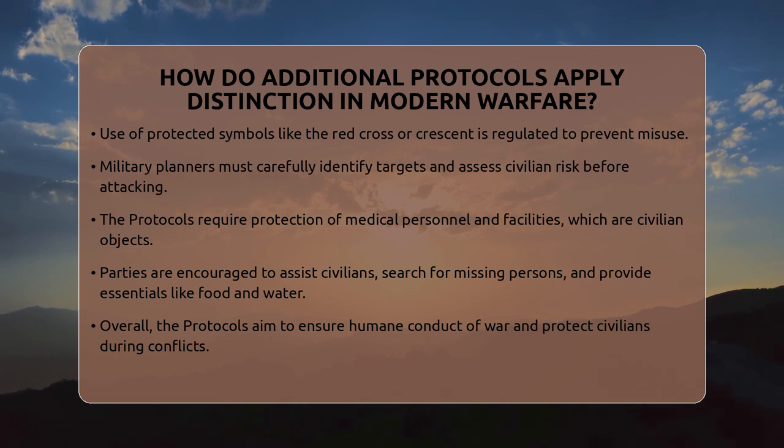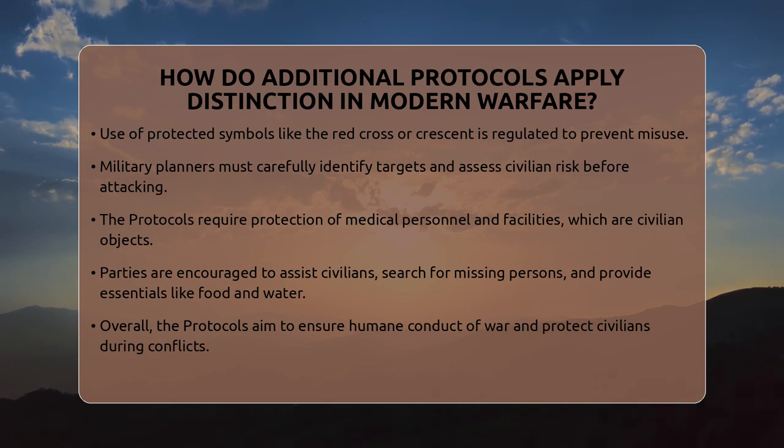Overall, the additional protocols strengthen the rule of distinction by making sure that parties to a conflict always tell civilians apart from fighters and avoid harming innocent people. This helps keep the conduct of war as humane as possible and protects those caught in the middle of fighting.